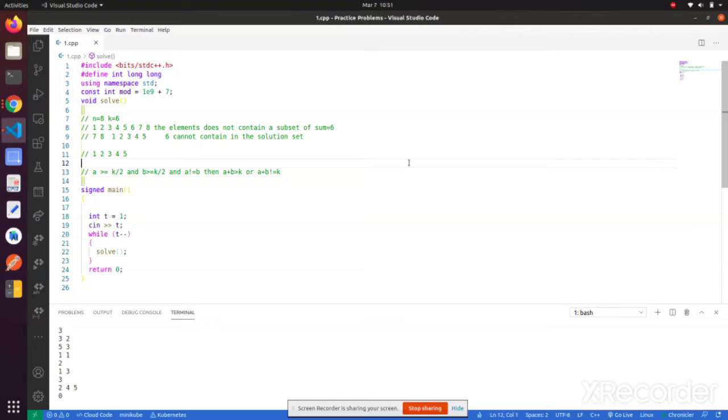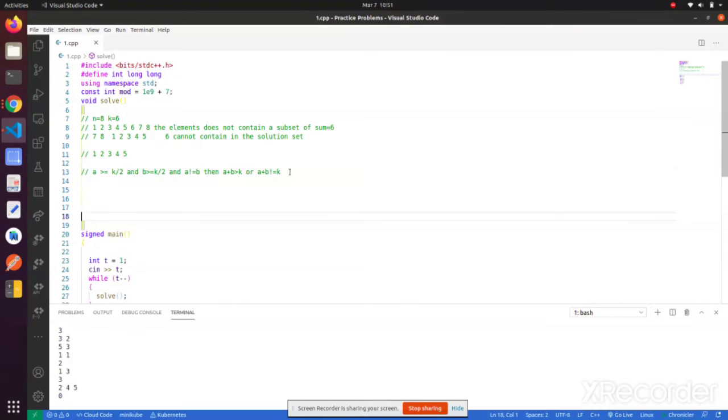That is the observation. So if we exclude the smaller elements and take elements greater than or equal to k by 2, that is 3 4 5, then the sum of two distinct elements from here will always be greater than k, or not equal to k. That is the only thing we have to implement.